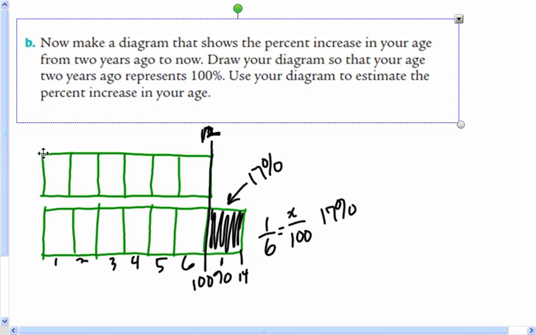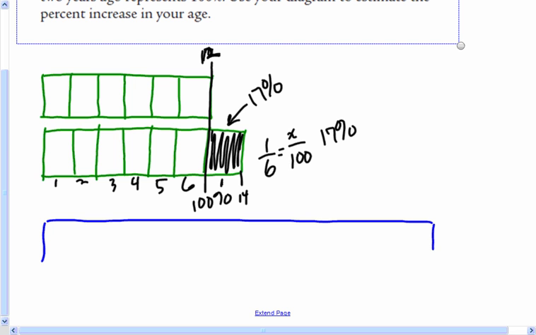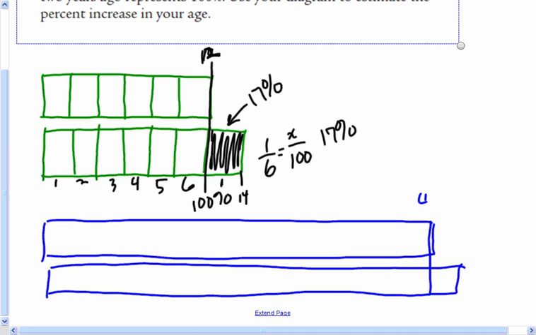Now, if we made a graph for Mr. Hermanson from 2 years ago to now, okay, 2 years ago, I was 48, now I'm 50. That means that I'm 2 years older out of 48 years.